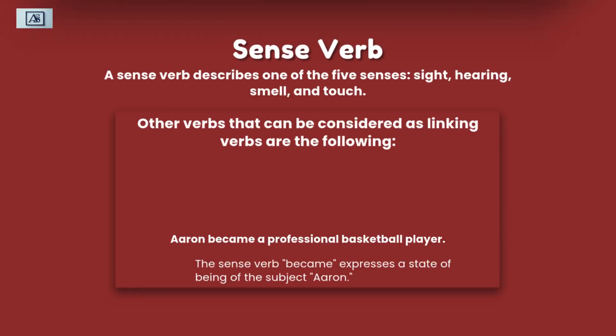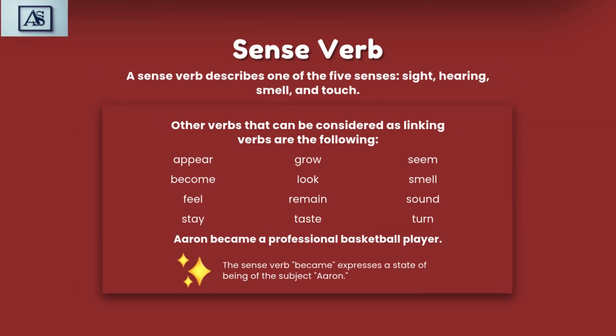Sense verb. A sense verb describes one of the five senses: sight, hearing, smell, taste, and touch. Other verbs that can be considered as linking verbs are the following: appear, become, feel, stay, grow, look, remain, taste, seem, smell, sound, turn. Aaron became a professional basketball player. The verb, became, expresses a state of being of the subject, Aaron.